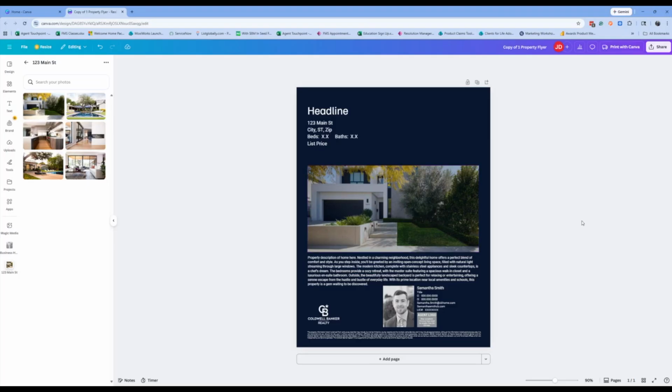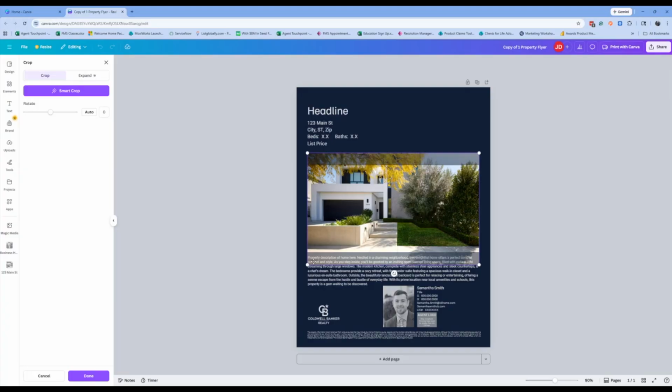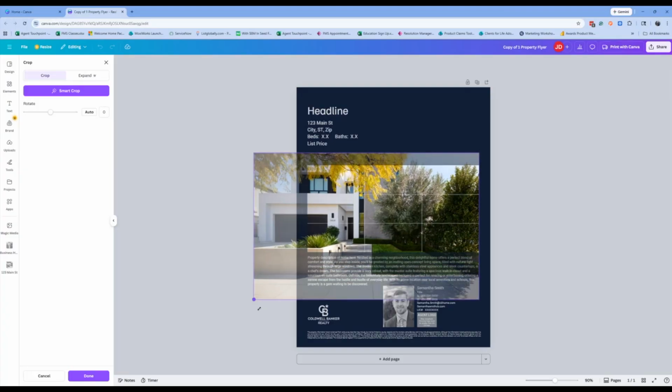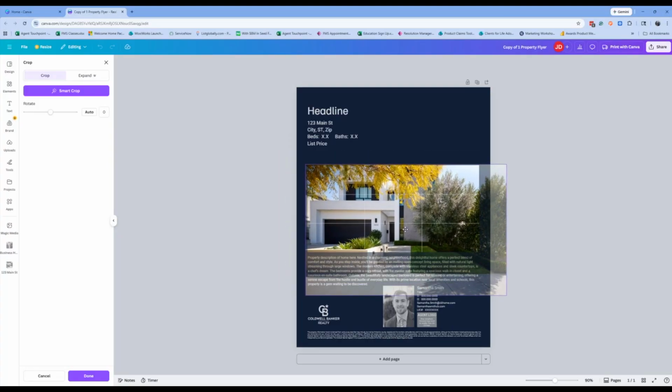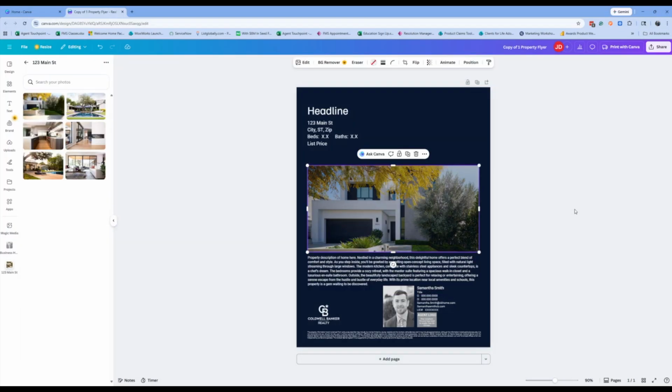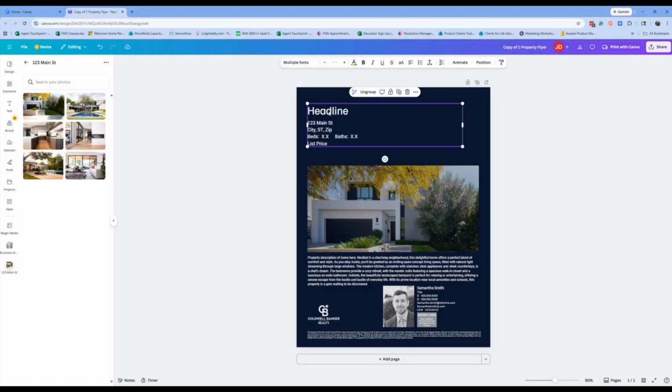If I needed to resize or recrop that image, again, same way, I can double click on that image, and then I can use the tabs to either enlarge, or I can click and drag to reposition or crop that photo. To add text to my template, for any of the available text boxes, I can simply double click on that text box and then replace the template text with my desired text.